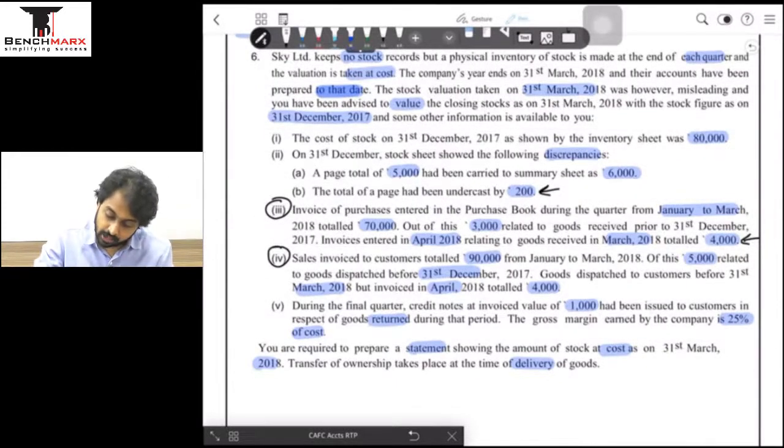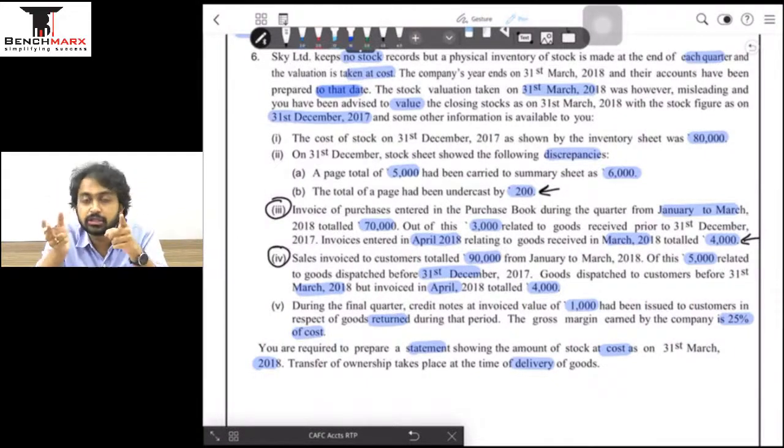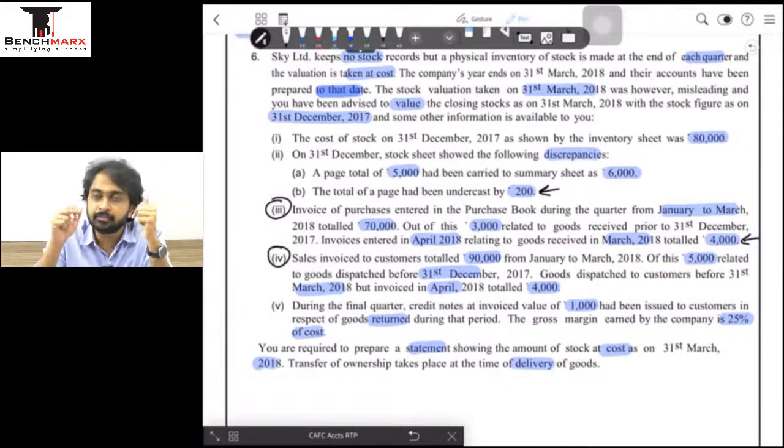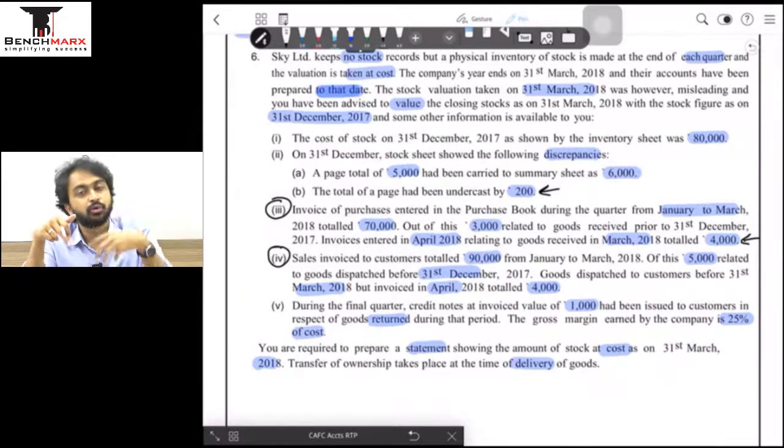Then out of this, मतलब 90,000 के अंदर 5,000 related to the goods dispatched before 31st of December. So if the goods were dispatched before 31st of December, that means they would obviously be subtracted from the stock valuation of December. मतलब ये goods जो है वो 31st December के stock valuation में माइनस कर दिया होगा.